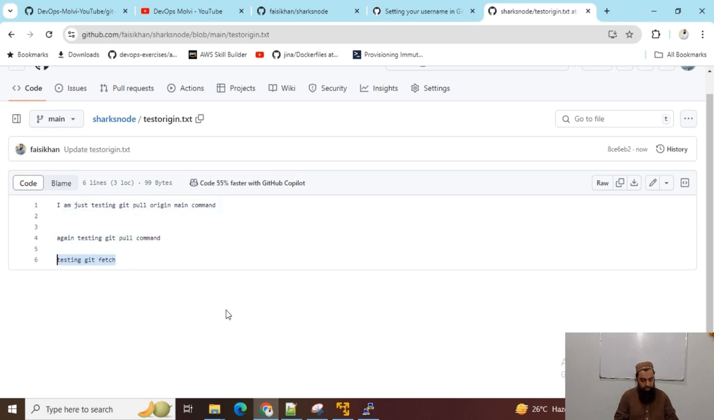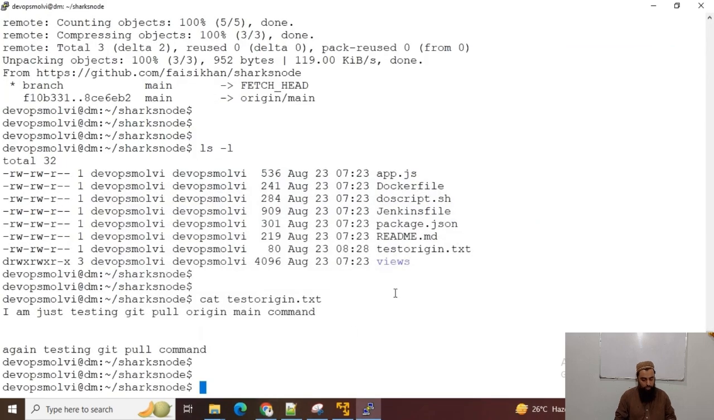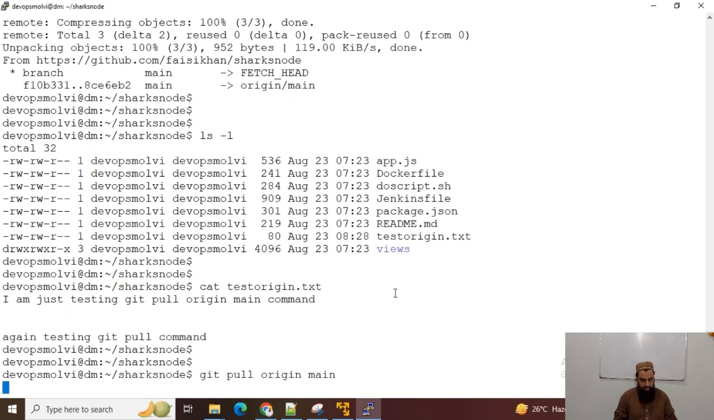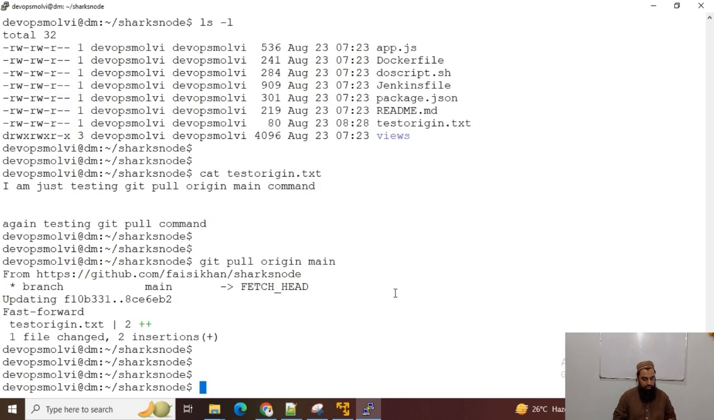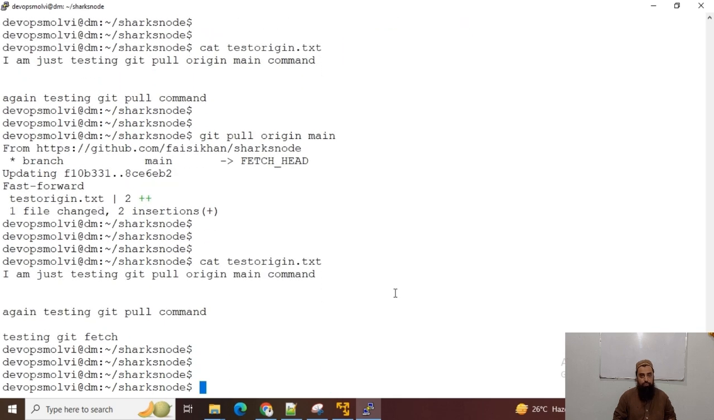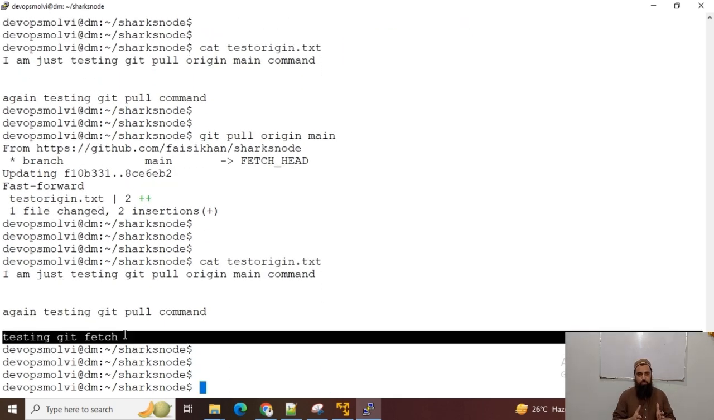But if I run the git pull command, now this file would be updated as well. git pull origin main, and I can run cat test origin, and you can see our file has been updated with the changes. So that's the difference between git fetch and git pull. Git fetch just lets us know that there are some changes in the files.